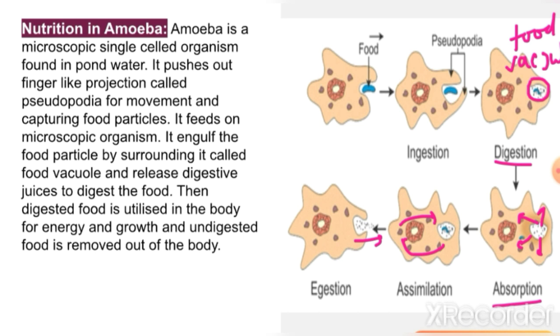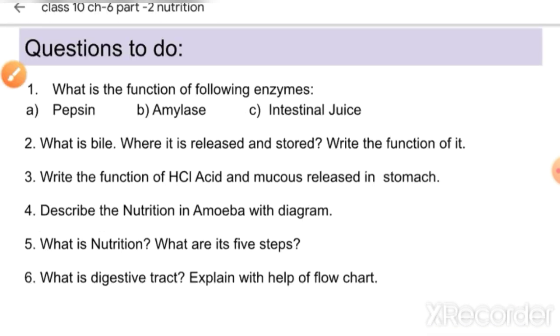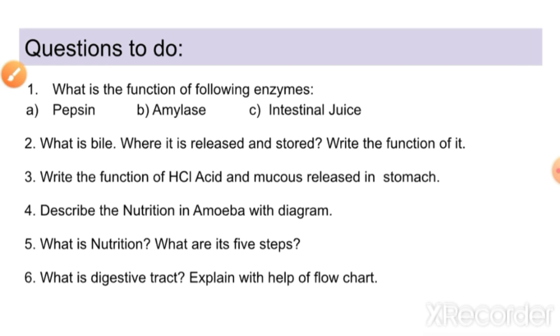So many organs and cells participate in our body. But in amoeba, which is a single cell, the organism performs all these 5 steps by its single cell. So whether a body is single celled or multicellular, all these 5 steps of nutrition are performed by every living organism.